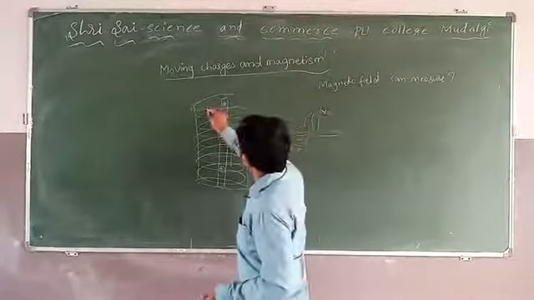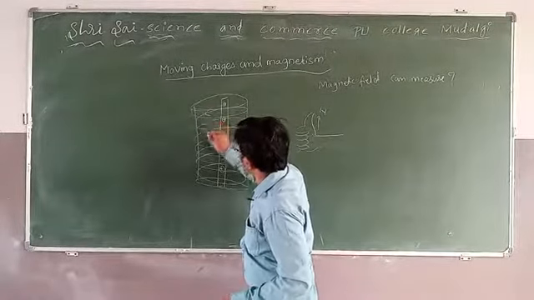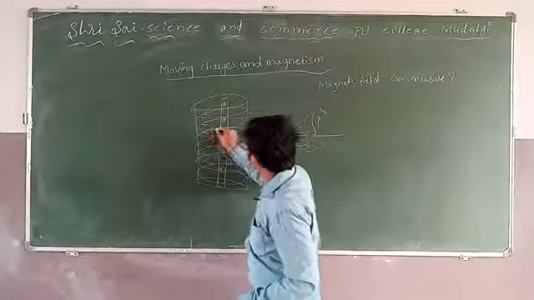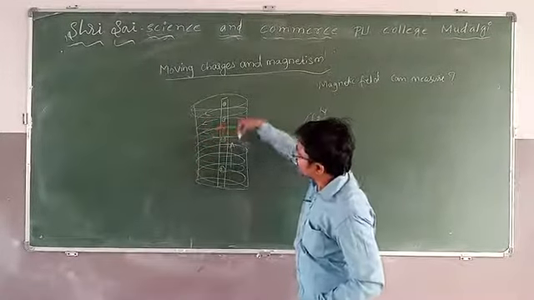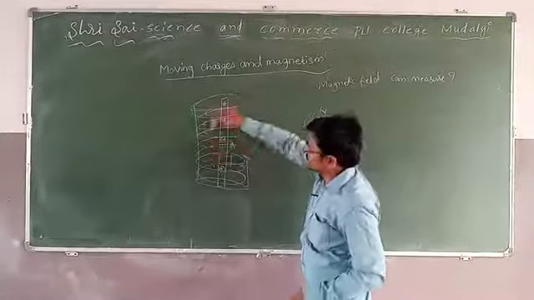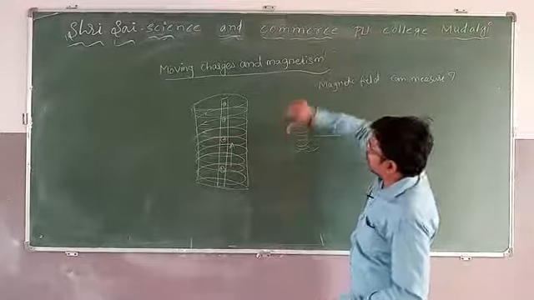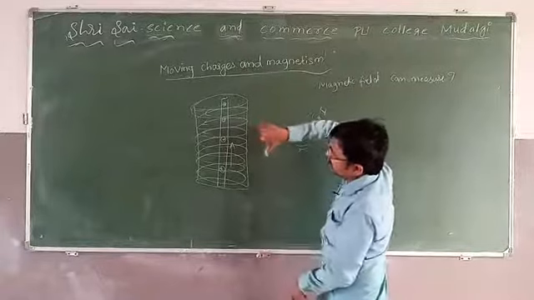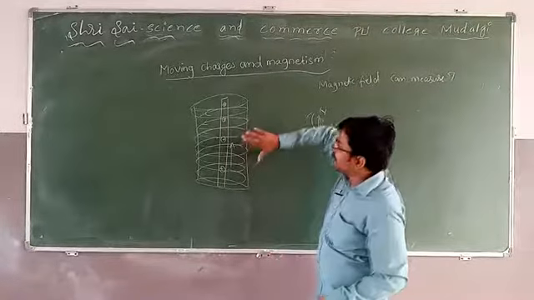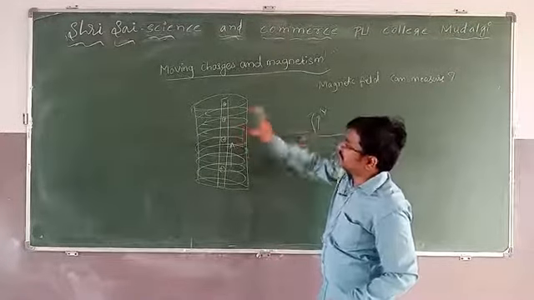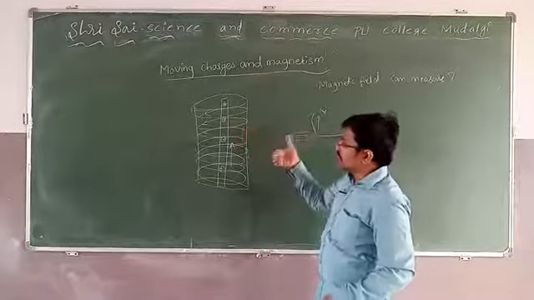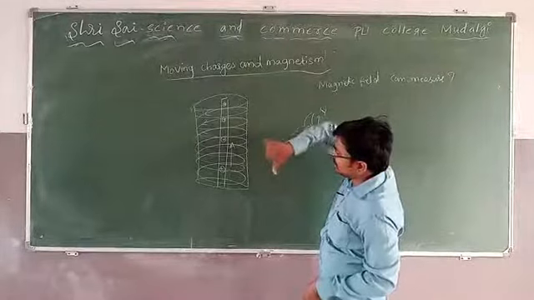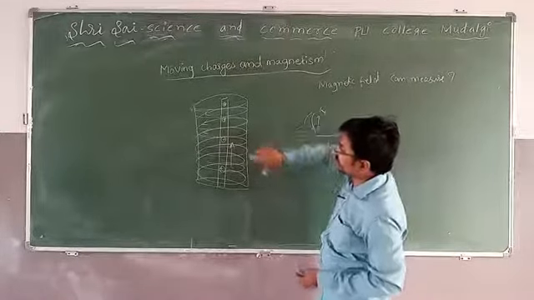How does the magnetic field go? It goes like this, it goes round like this. If I reverse it, do it like this, it means current is moving in a downward direction, then the magnetic field is in the opposite direction. When the current is in the upward direction, the magnetic field is like this. When the current is in the downward direction, the magnetic field is like this.